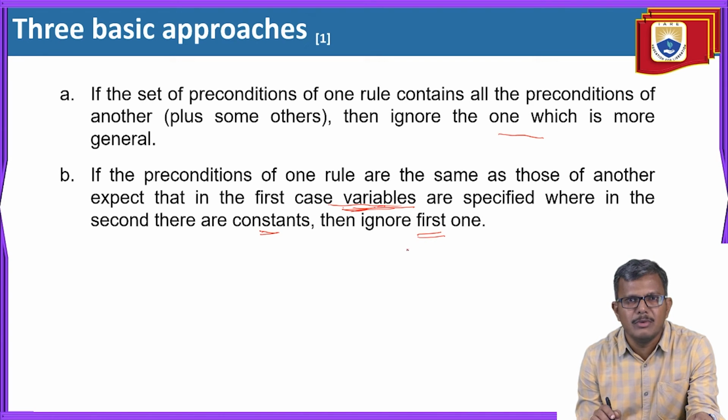Why? Because the rule which is too general, you have to ignore. Whenever we mention variables, that means it is a general rule. So you ignore those rules and select only the second one.